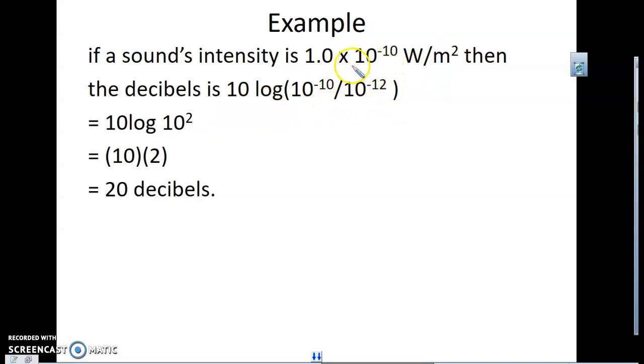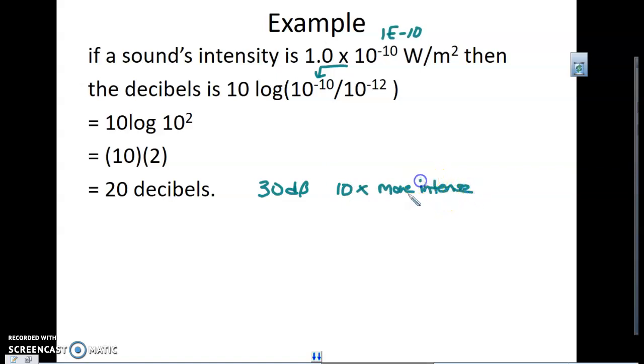When you're calculating, by the way, I would go 1 EE negative 10. Just put the 1, put the EE in negative 10, divided by 1 EE negative 12, and we're going to get 10 times log of 10 to the second, which is going to be 20 decibels. And notice that 30 decibels is 10 times more intense than 20.